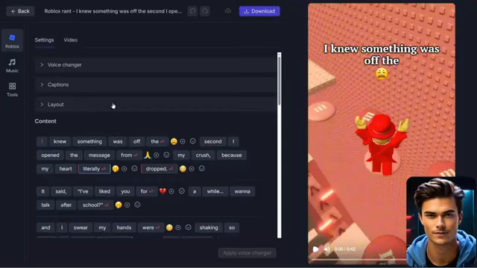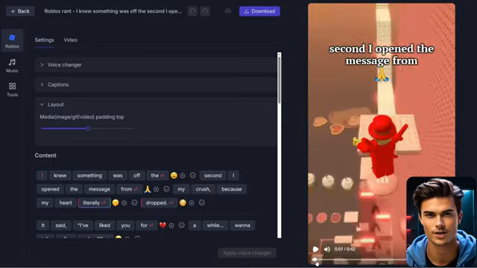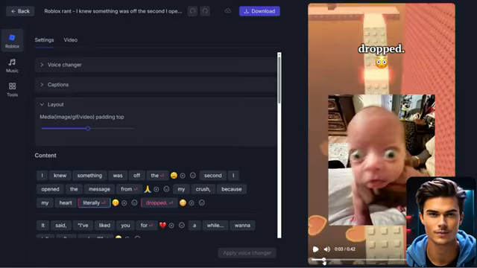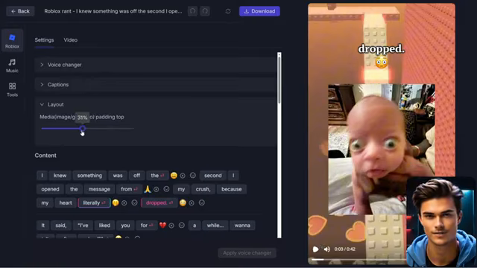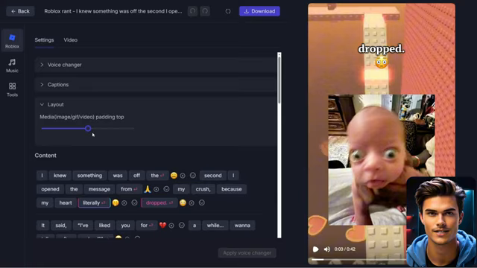Now that all of the elements are applied to the video, let me show you how to customize it even further. First, open the layout section. This is where you can adjust the padding for all of the media in your video. I'll set the preview to a part where a meme appears, and using the padding slider on the left, you can move the image up or down depending on the look you want. In my case, I'll set it to around 35% for a clean layout.